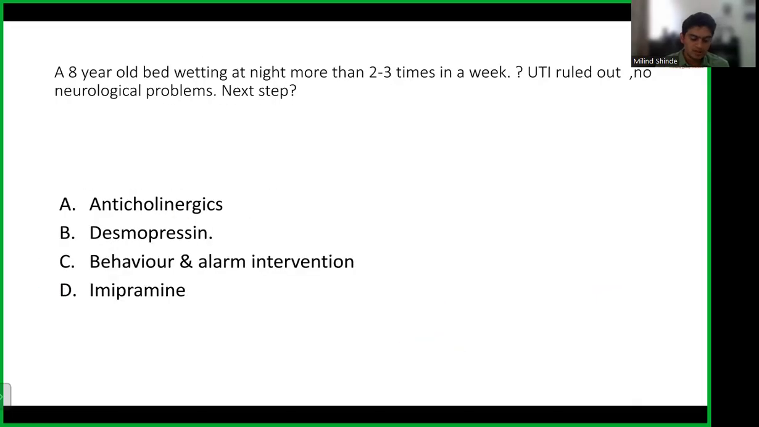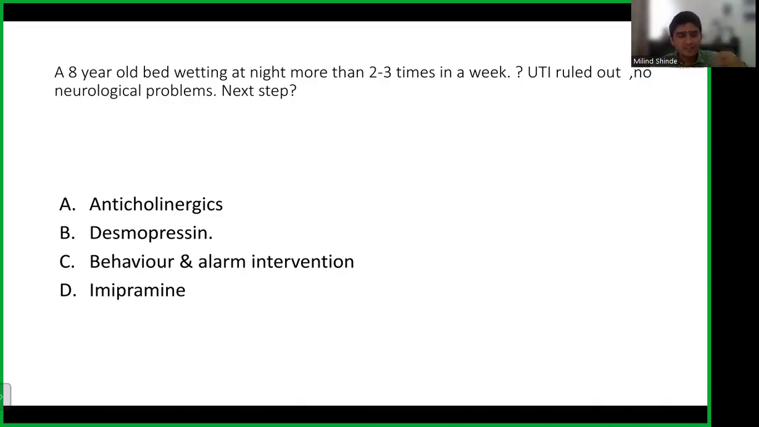So you have now an 8-year-old child who is bedwetting at night around 3 to 4 times a week, and you have ruled out urinary tract infection. There are no neurological problems. What is the next step? So what do we understand here? An 8-year-old child usually is dry by day by 2 years and dry by night around 3 years. So an 8-year-old should not urinate in bed, right? That is a normal thing. So this does not look like a normal thing.